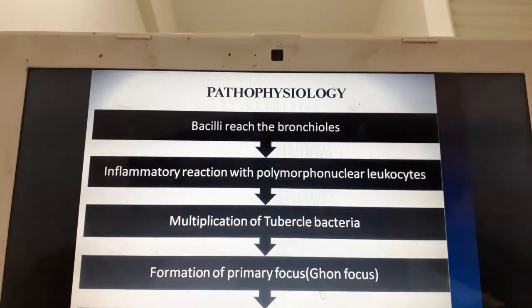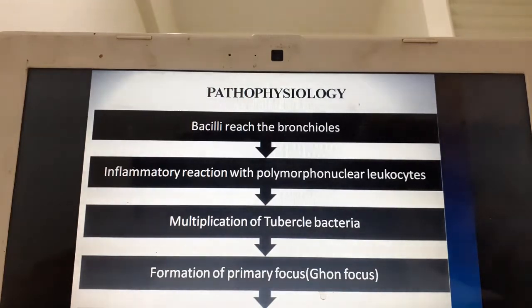Mostly it enters the upper part of the lung, the apex, and forms a primary focus called the Ghon focus. This Ghon focus is primarily made of the debris of the tubercle bacilli, and it forms a focus on the upper part of the lung, and it forms a scar.